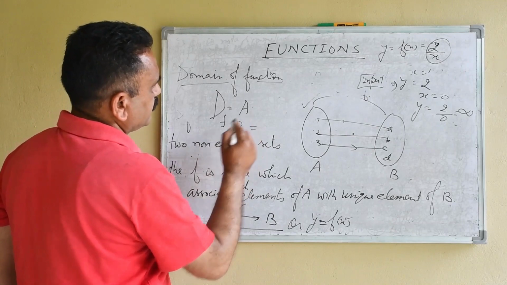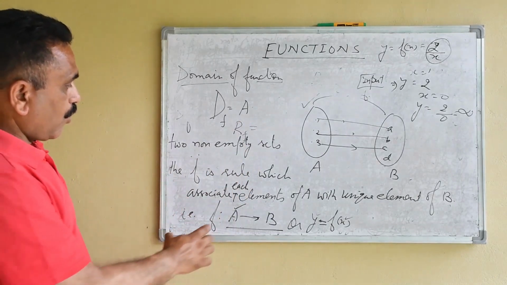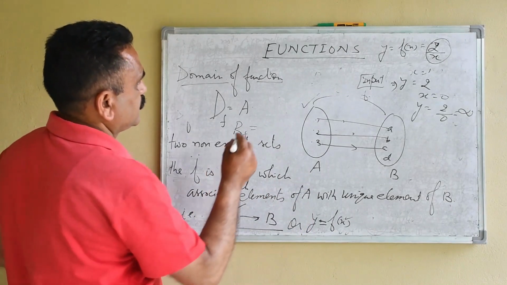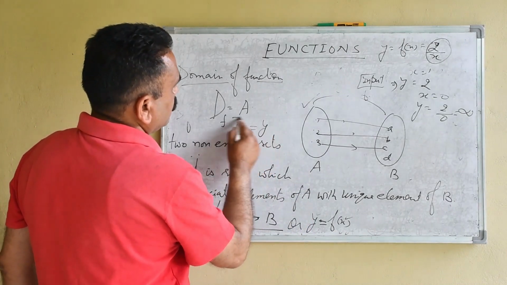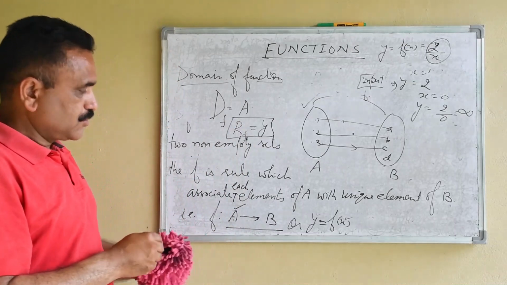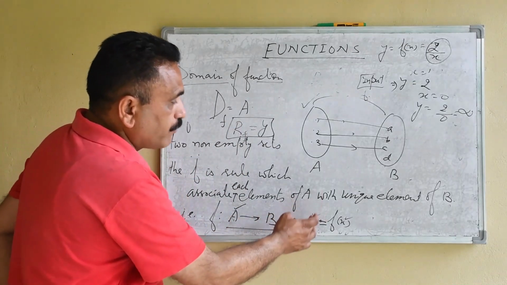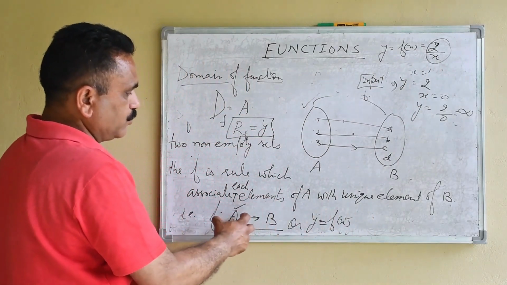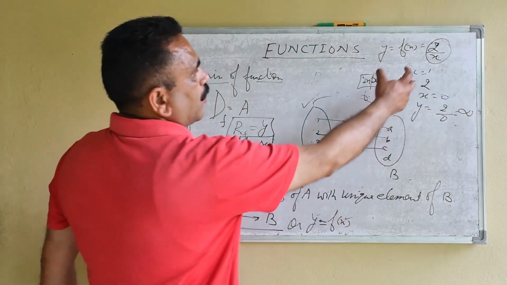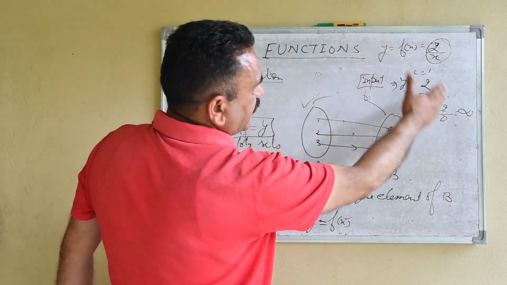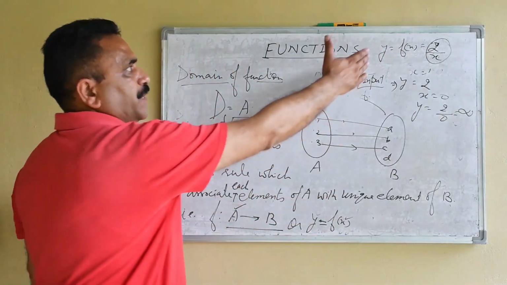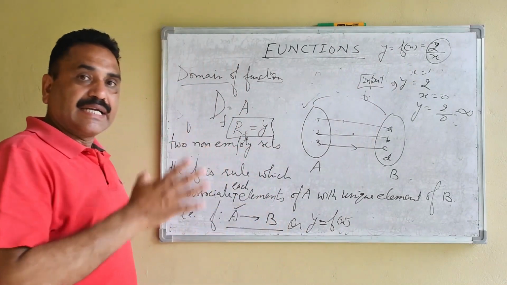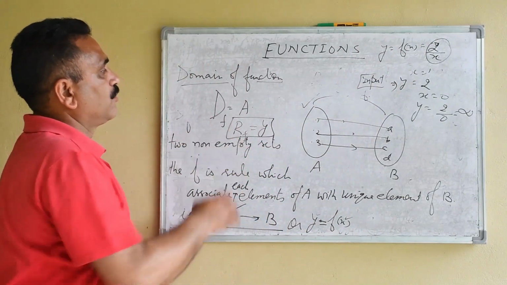Range of function. All the real values of y, that is, all the real values of y whatsoever, when we put the independent or domain values of x and we get some values for y, then all those values which we get after putting the value of x, that very set is known as the range of the function.